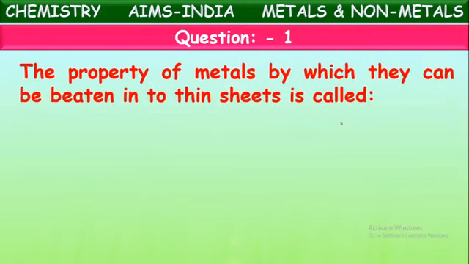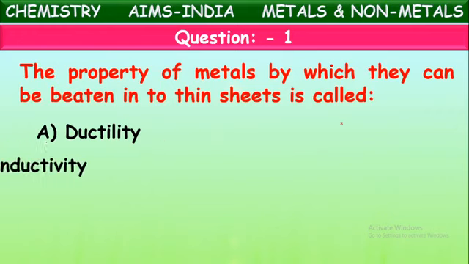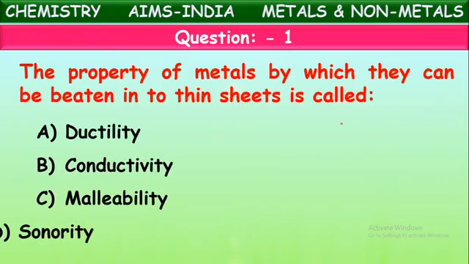The property of metals by which they can be beaten into thin sheets is called. Yes, what is that property called? The property of metals by which they can be beaten into thin sheets. Is it called ductility, conductivity, malleability, or sonority? Yes, it is called malleability. Metals can be beaten into thin sheets. That property is called malleability.